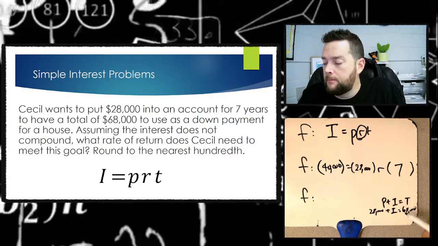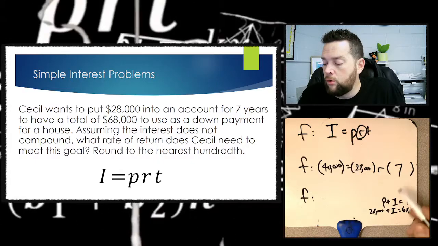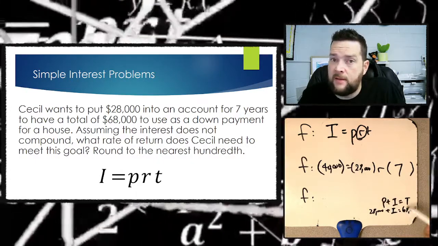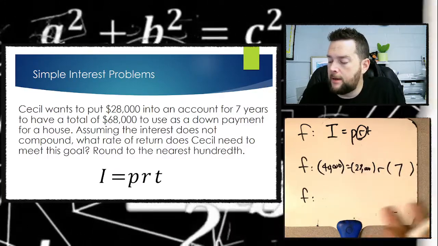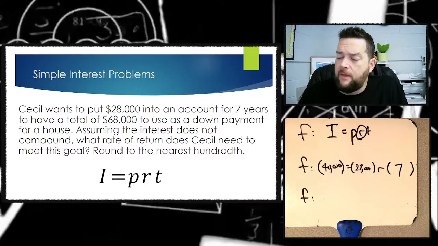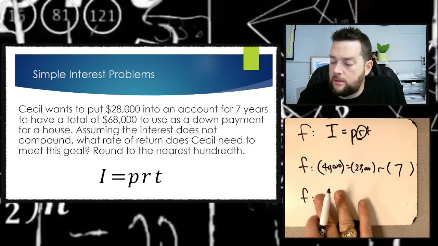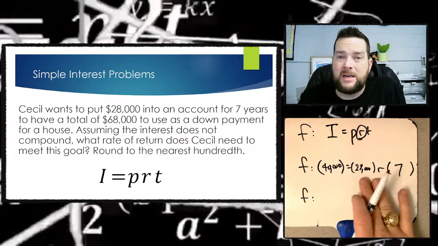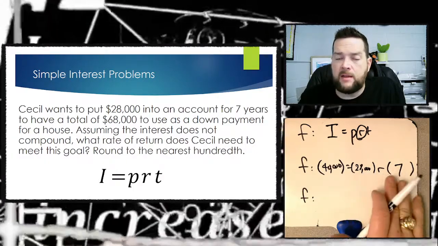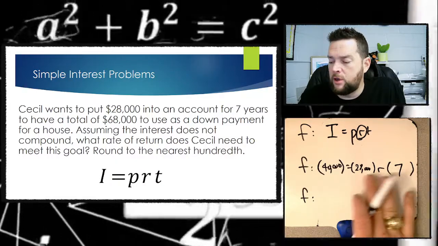So if you're given the total and you're given the principal, the way to find the interest is to subtract them, and you'll be able to find the interest just like that. All right? Now then, I see an equation with an expression over here that's simplified, but an expression over here that is not simplified. So we need to simplify this first. We need to do any multiplication that we can do.